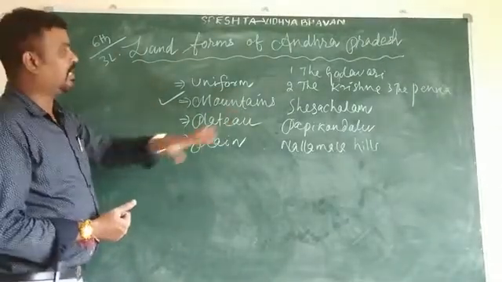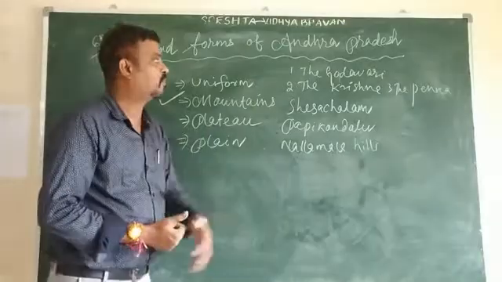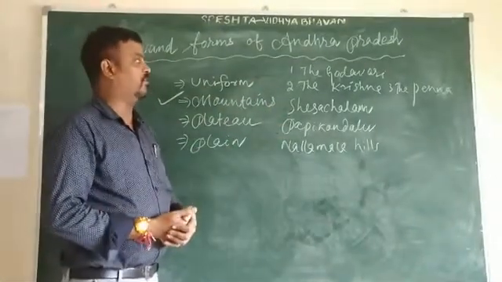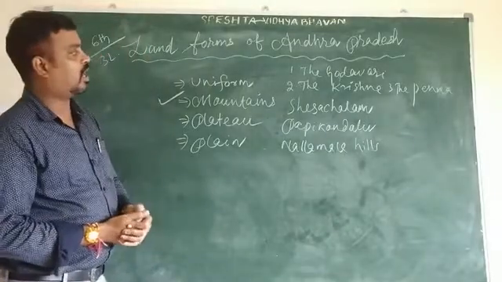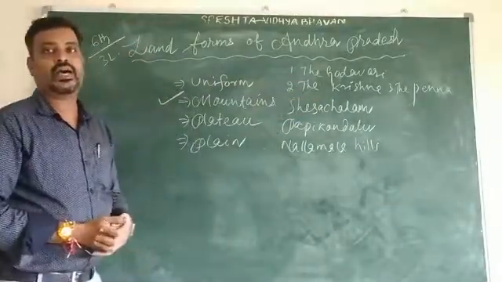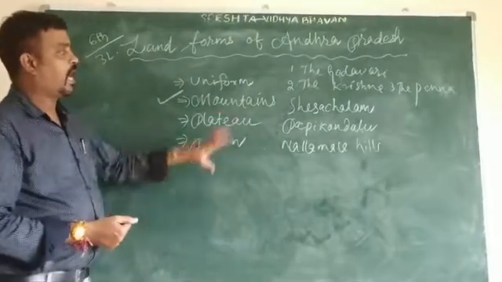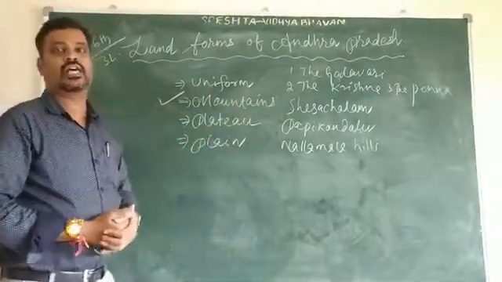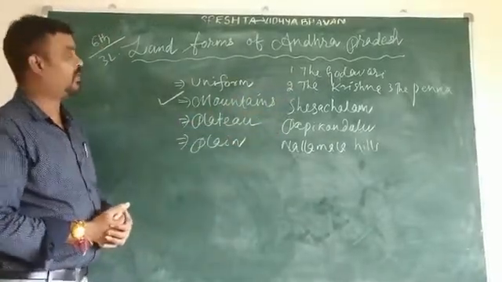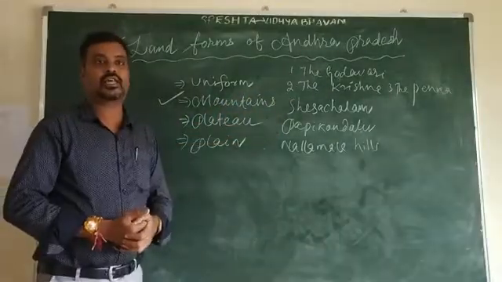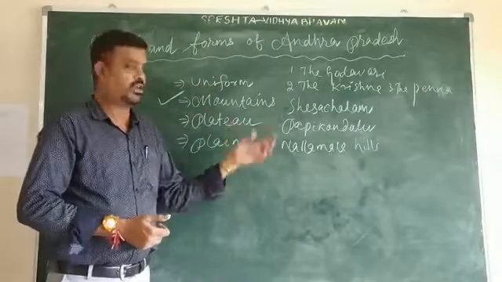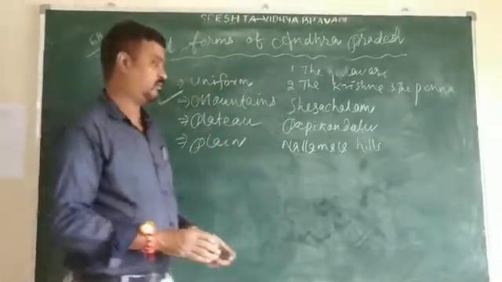So in between the hills, we can see the rivers also. The most important rivers in our state are the Godavari, the Krishna, and the Penna. These rivers are flowing through these valleys. So this is the introduction of landforms of AP. Next topic, plateaus.